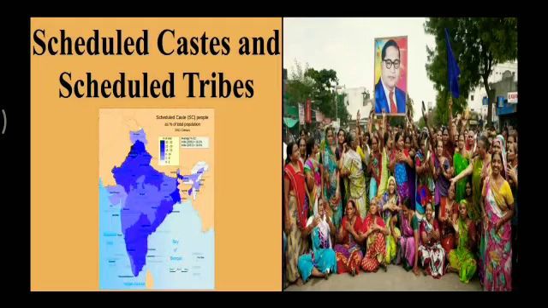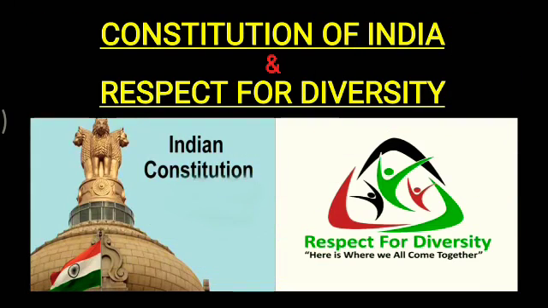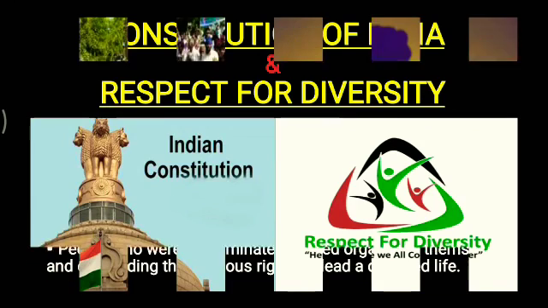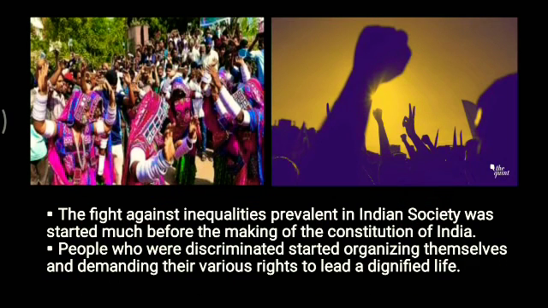Next we have the Constitution of India and respect for diversity. The fight against these inequalities was prevalent in Indian society, and it started much before the making of the Constitution of India.